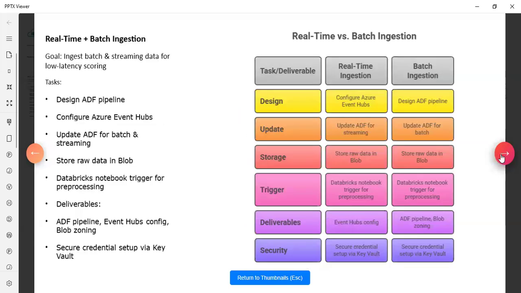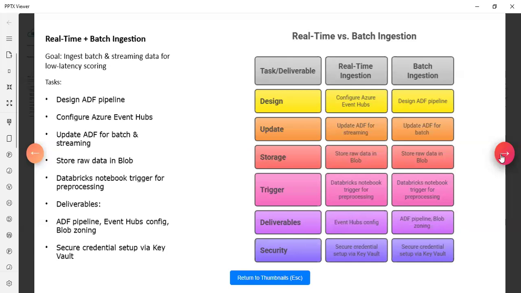real-time batch ingestion. After completion of sprint 1, now we are setting up the real-time batch ingestion for low latency scoring. For this, we will design an Azure Data Factory pipeline to handle both batch and streaming data via Azure Event Hub.